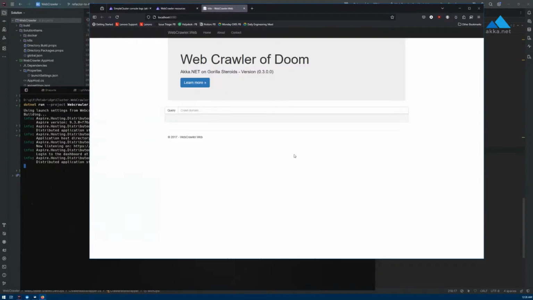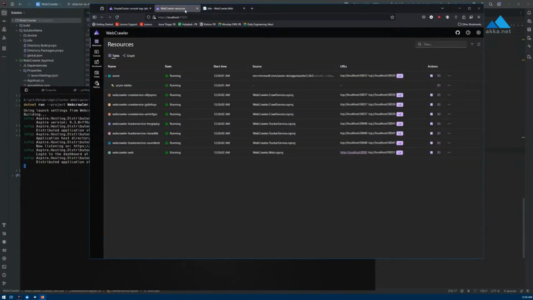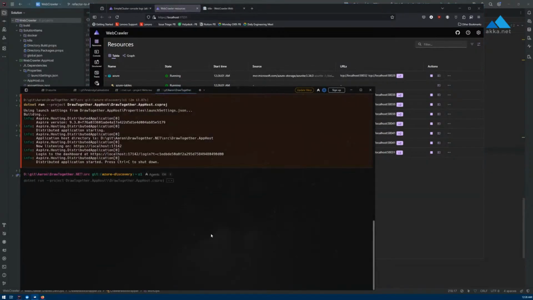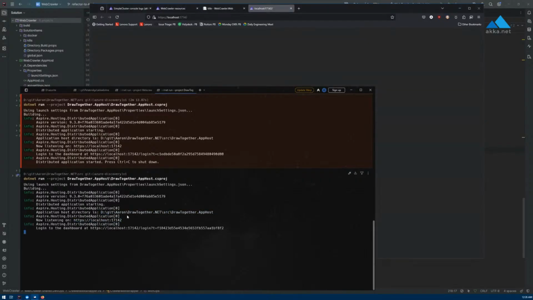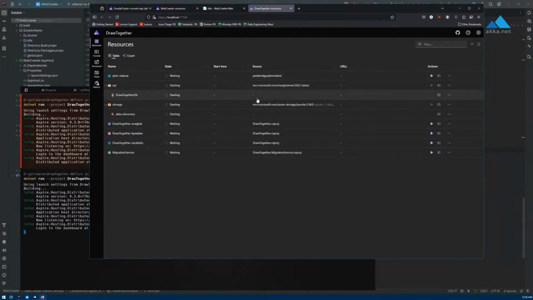Now, one thing I know you're not doing right now, because it's another step ahead, is you can technically run multiple web instances, but I think Aspire actually has to proxy them under a reverse proxy, if I'm not mistaken, right? Yes. If we go back to the Draw Together sample, let us run this again, just to give an example. We go to the resources here.